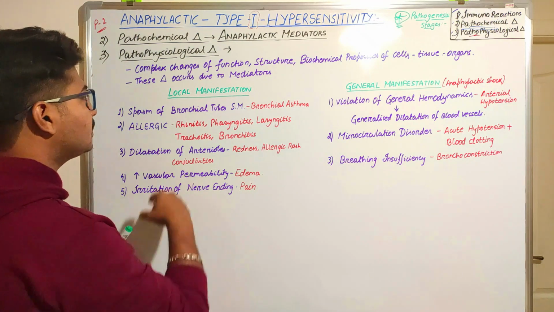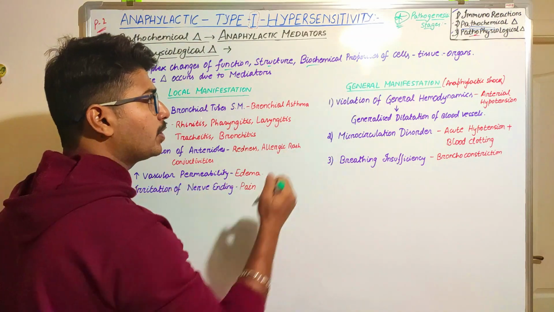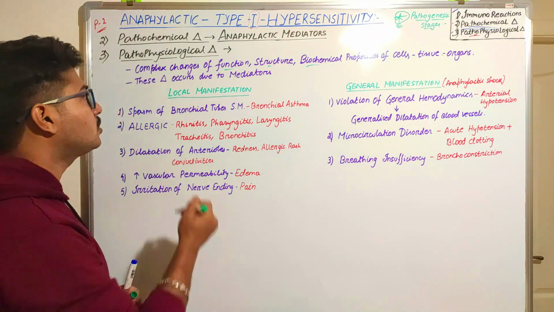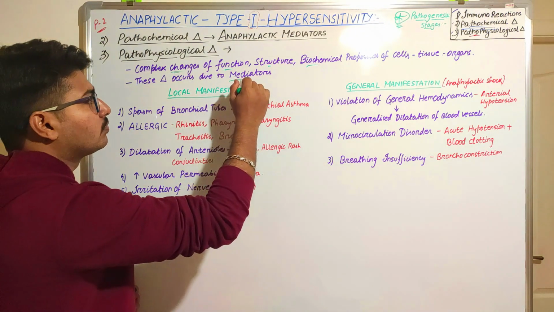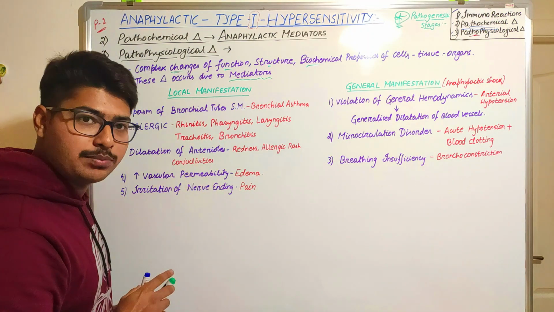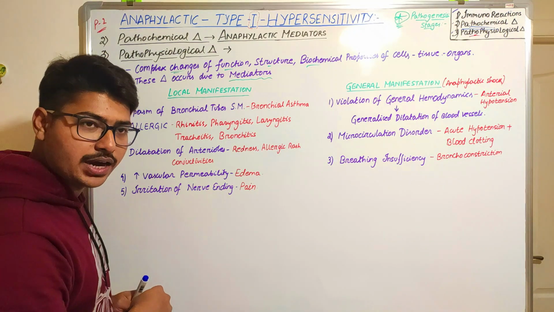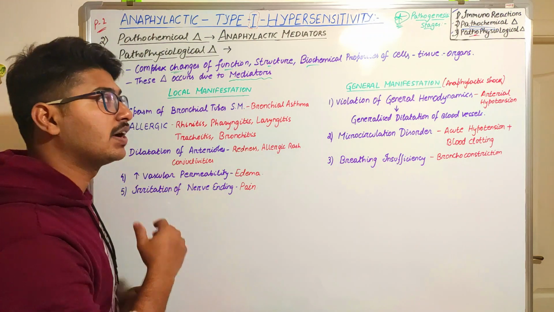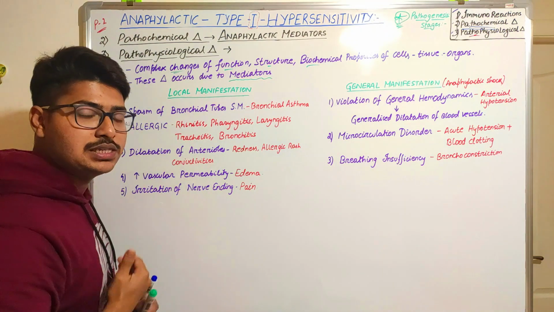What happens? This is a complex change of function, structure, and biochemical properties of the cells, tissues, and organs. Why do these changes occur? This occurs due to the production of mediators. As we have discussed before, there are two types of mediators, early phase and late phase mediators. They will produce their effects, which we are going to read about as pathophysiological changes and clinical manifestations.